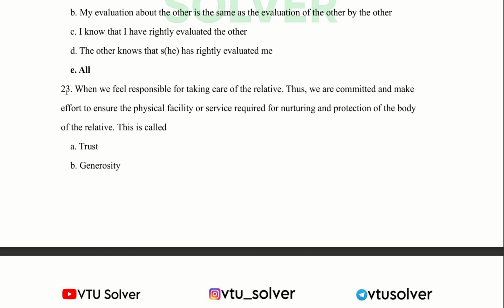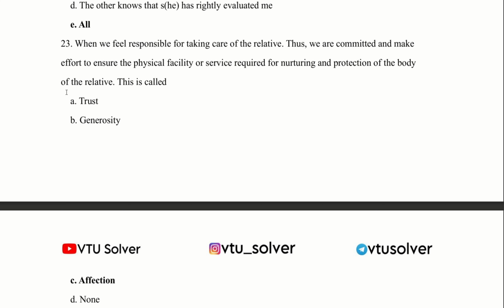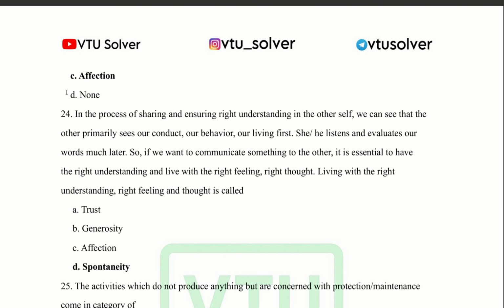23rd. When we feel responsible for taking care of the relatives to whom we are committed and make effort to ensure the physical facility required for nurturing and protection of the body of the relative, this is called affection.